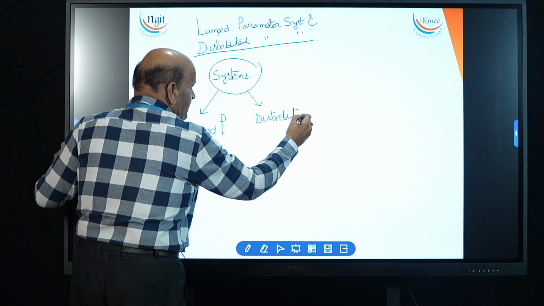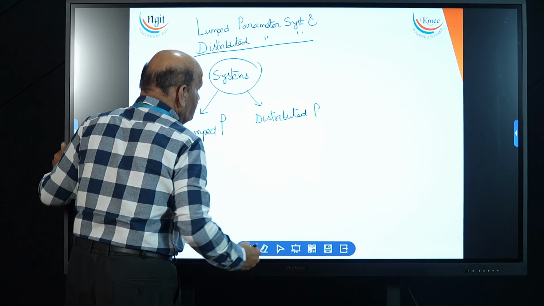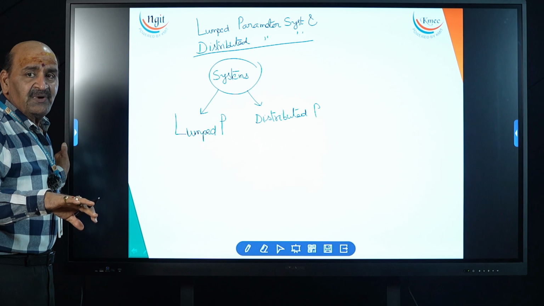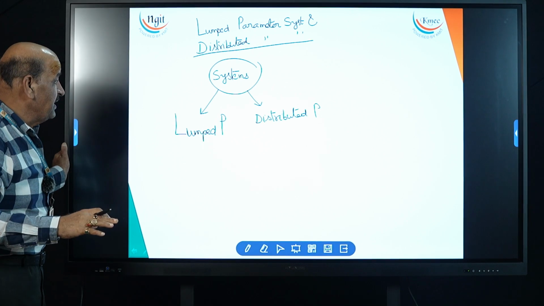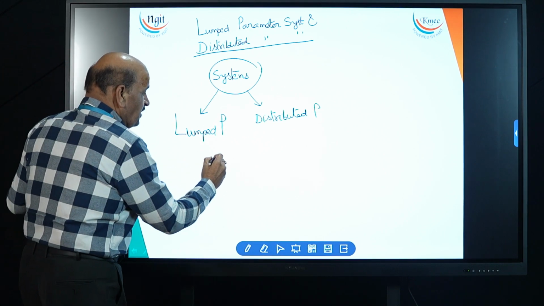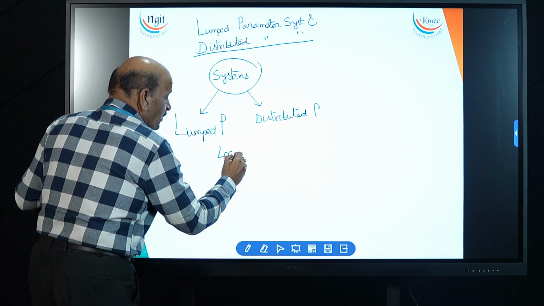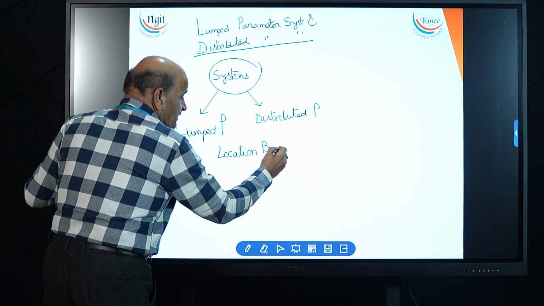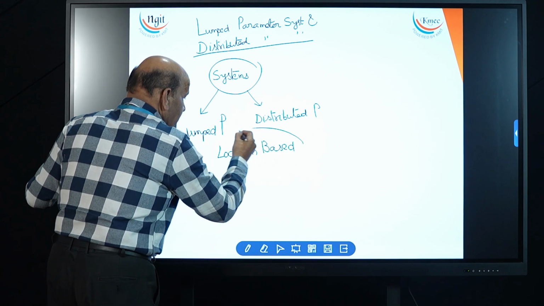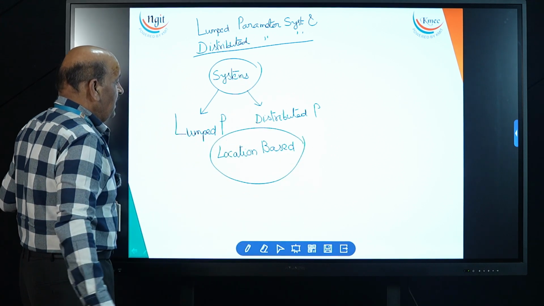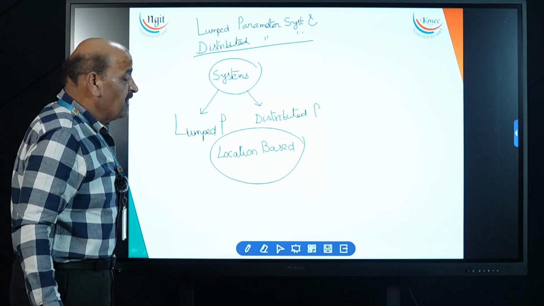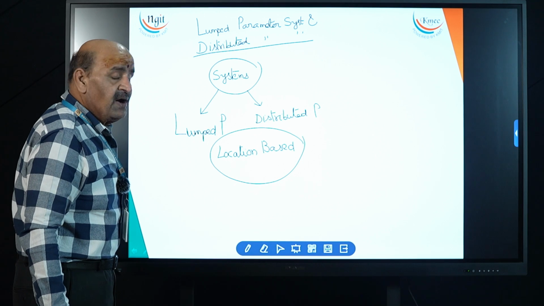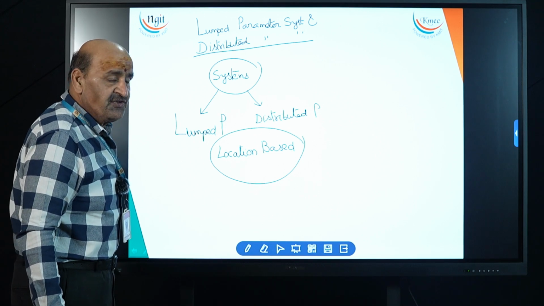Whether these are lumped or distributed, whatever it may be, the main concept of these systems is location based. Very important. Students have to notice this. Whether it is lumped parameter system or distributed parameter system, these two are based upon location.